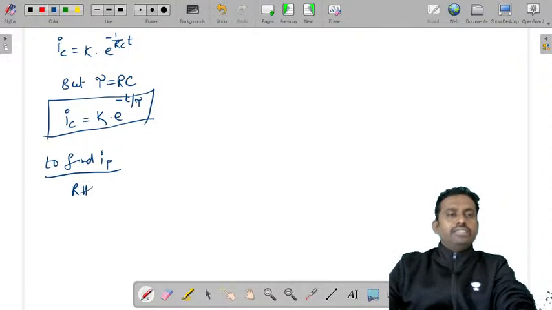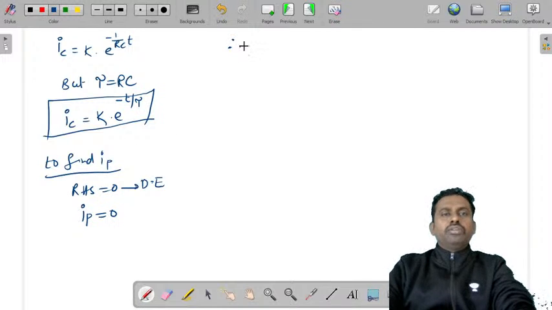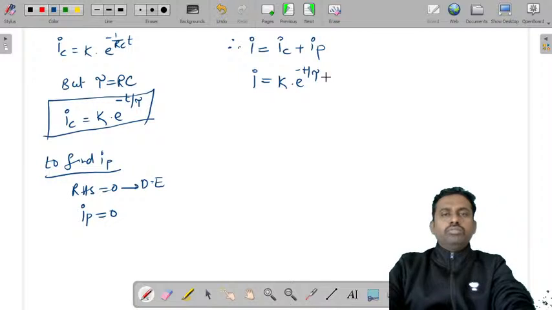Since RHS is equal to 0 in the obtained differential equation, the IP value will always be 0. Therefore, I is equal to IC plus IP. So I is equal to k into e power minus t by tau plus 0. Therefore, I is equal to k into e power minus t by tau.